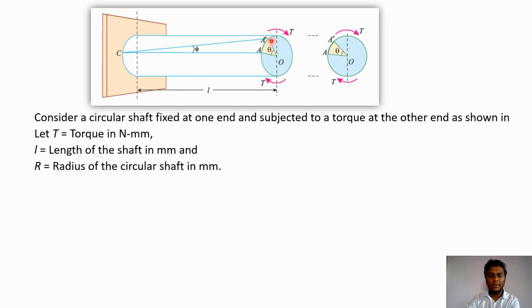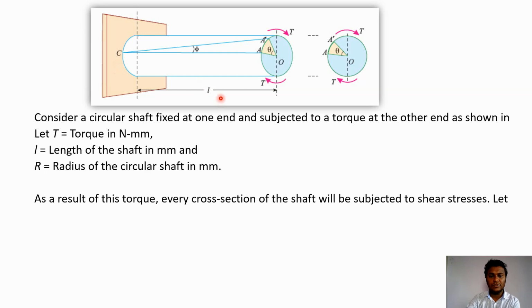This end of the shaft is subjected to a twisting moment T in this direction. At the same time, at the fixed support, an opposite resisting moment or opposite torque will be developed to maintain equilibrium. So in this case, we can consider this circular shaft to be in pure torsion.